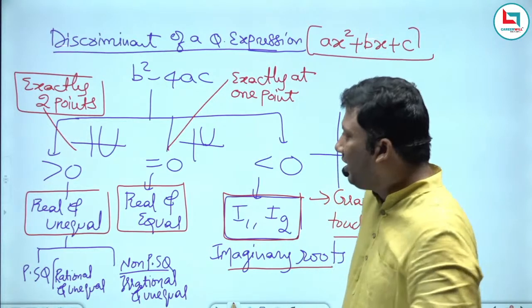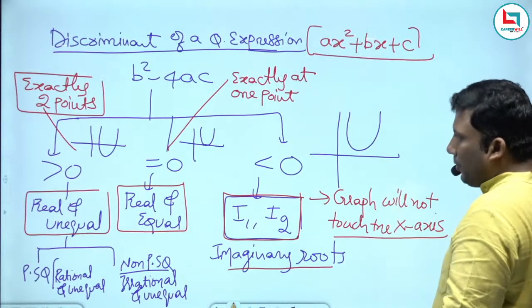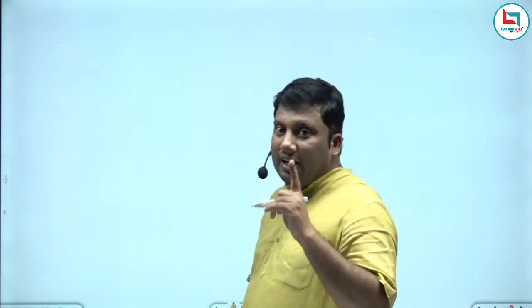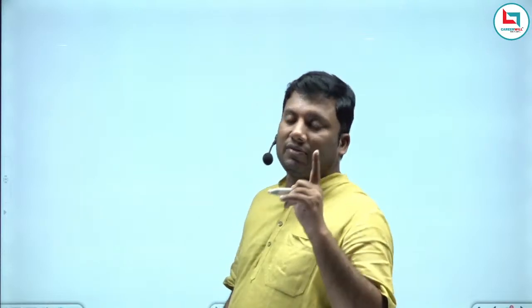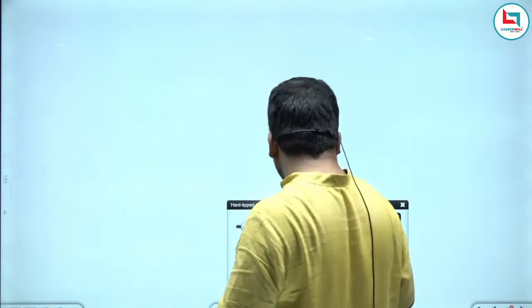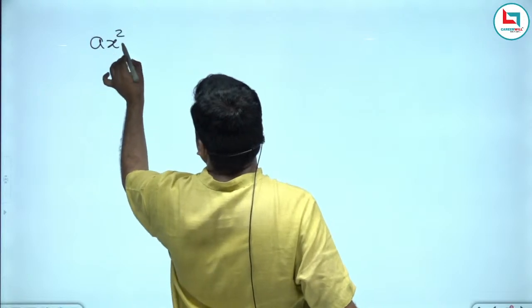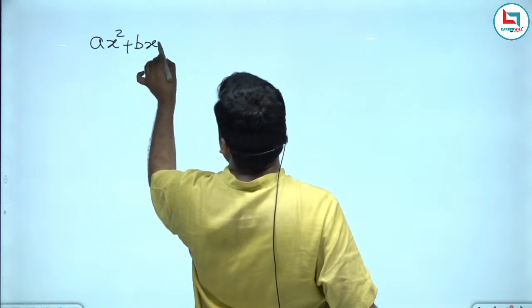Sir, how if it is cubic? Okay, one important key point, sir. One important key point. Please write down. 99.99% of the students as well as the teachers will make this mistake. ax square plus bx plus c.